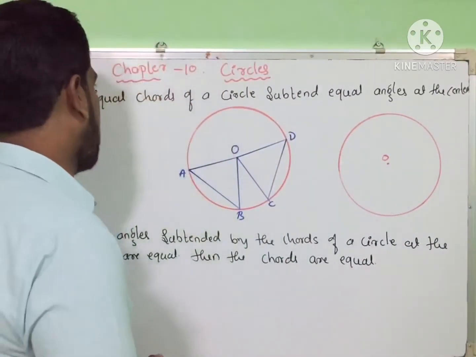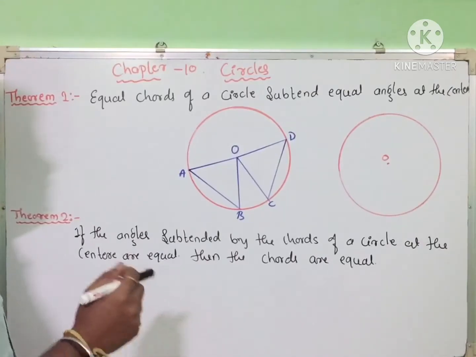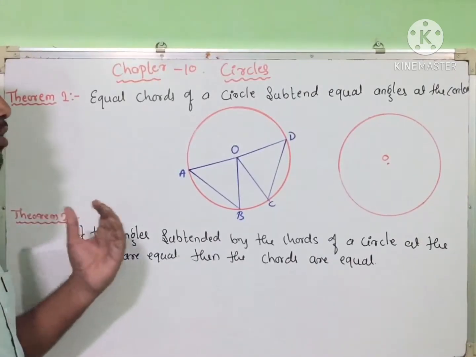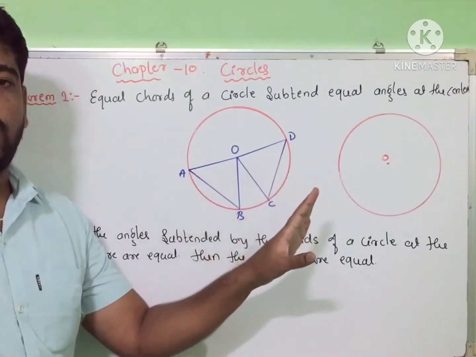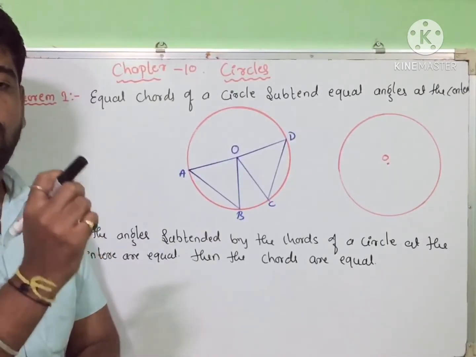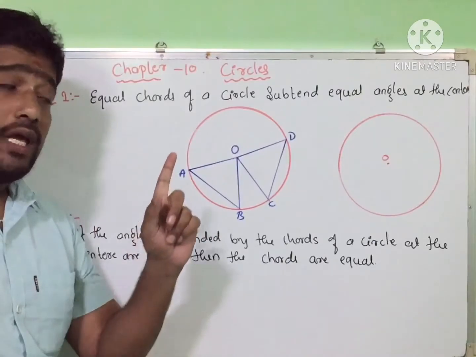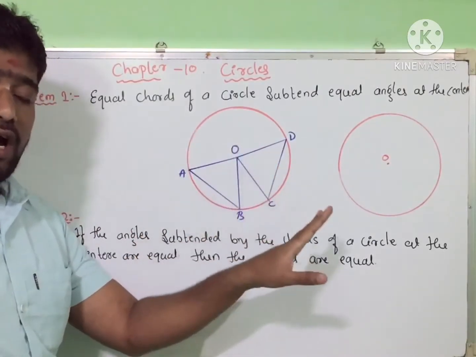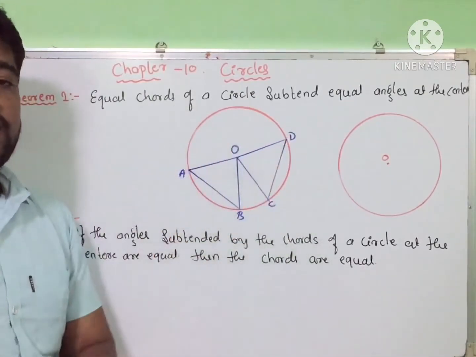So the first theorem, theorem 1: equal chords of a circle subtend equal angles at the center. Equal chords of a circle, or of congruent circles. Congruent circles mean circles having the same radii. It means they are congruent. Equal chords in a circle or in congruent circles subtend equal angles at the center.